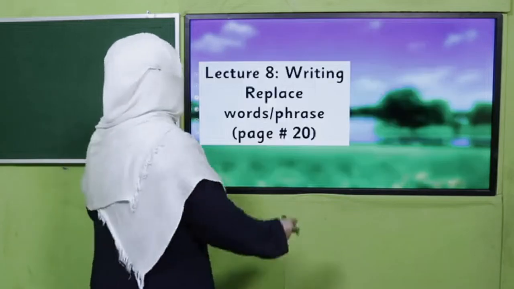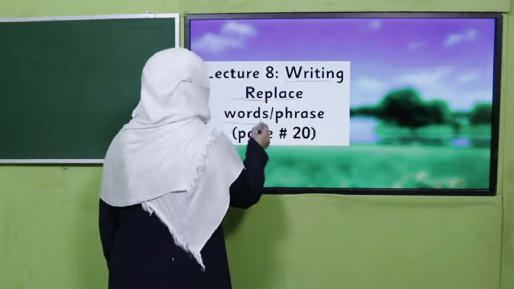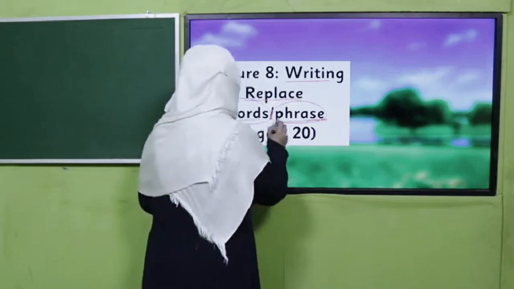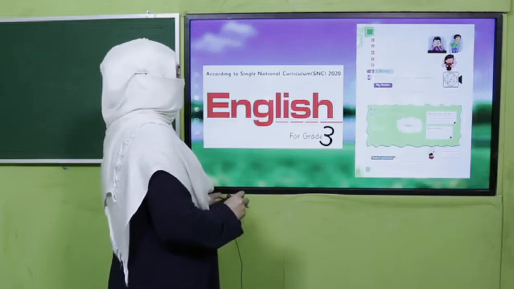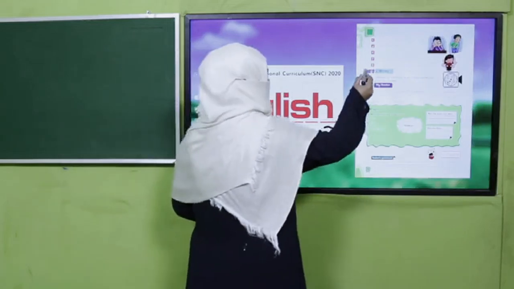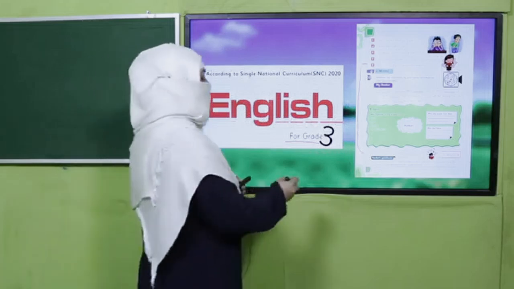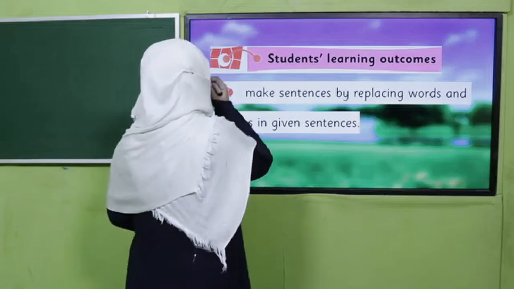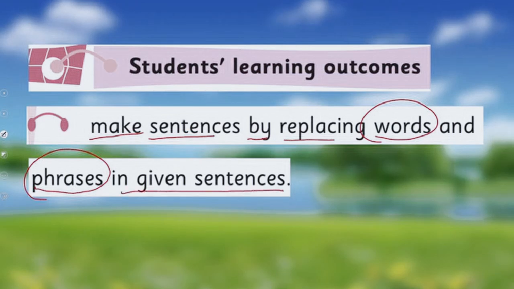Yes, my dear students, under the title of writing, we are going to learn to replace words or phrases. And what is a phrase? A group of words. So we can replace words or phrases in a sentence, and we'll cover page number 20 of your book. Before this, in English for grade 3, I have already told you how to place information in sentences. So there are different ways. I hope you remember. If not, you may watch this video again. And today we'll learn further and we'll cover the SLO to make sentences by replacing words and phrases in given sentences. This is our today's SLO.